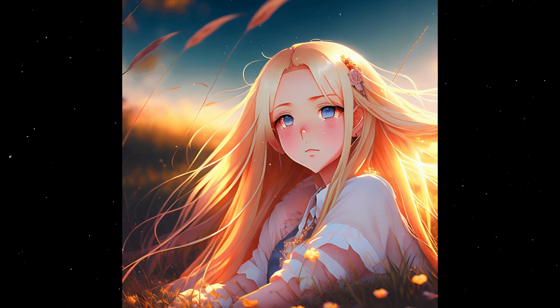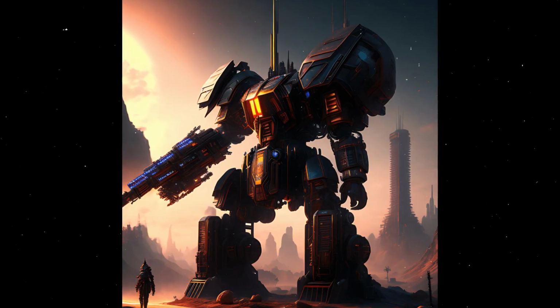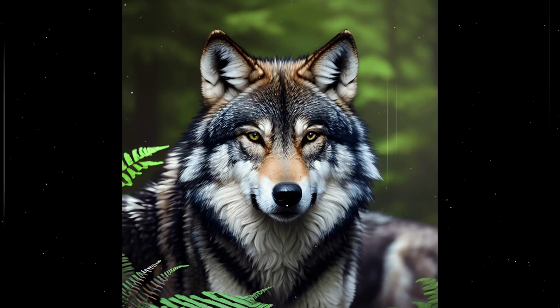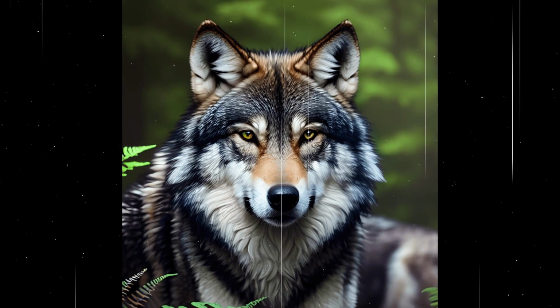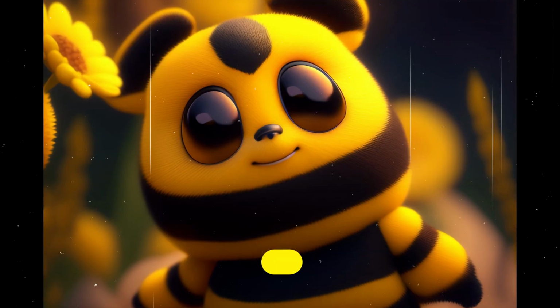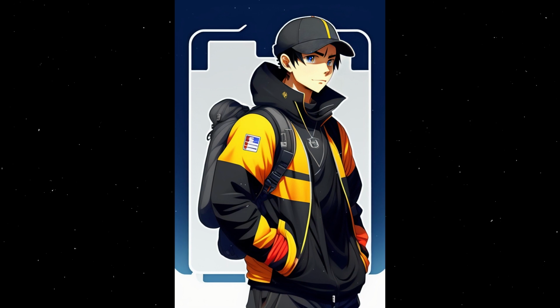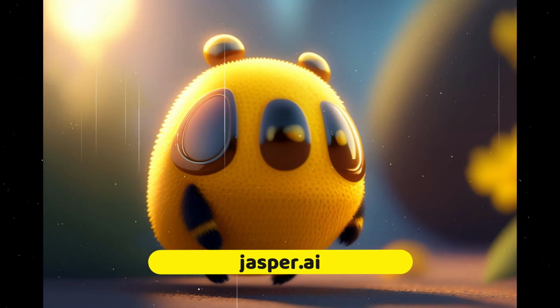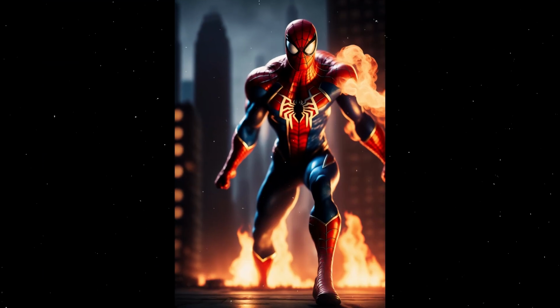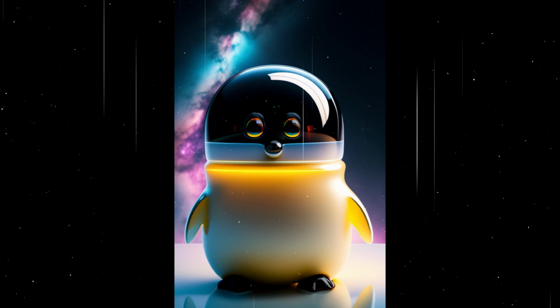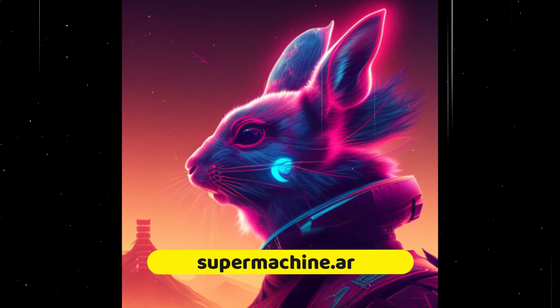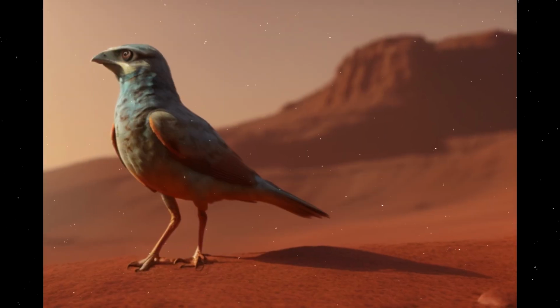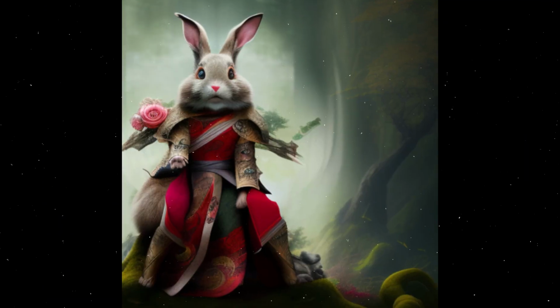Number 7. Photo.com. You have 200 credits to image you generate for free on this platform. Number 8. Lexica.art. You can generate 100 image per month for free on this platform. Number 9. Jasper.ai. You can generate 200 images for free in 5 days on this platform. Number 10. Supermachine.art. You can generate amazing images on this platform.